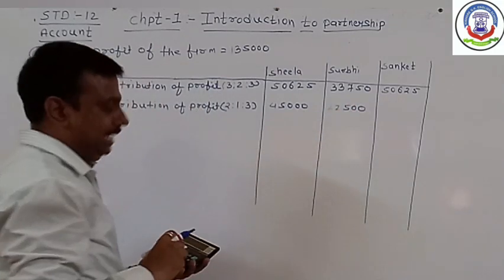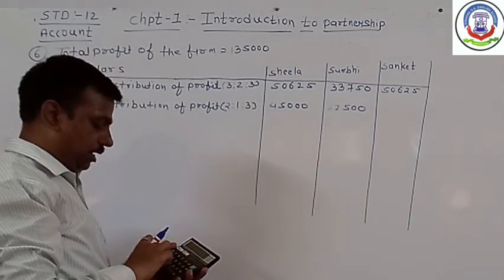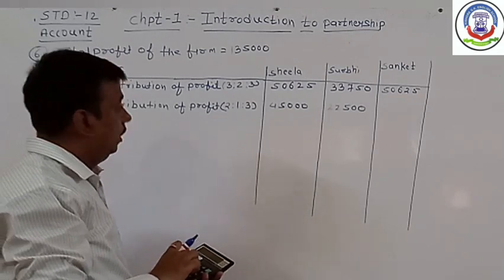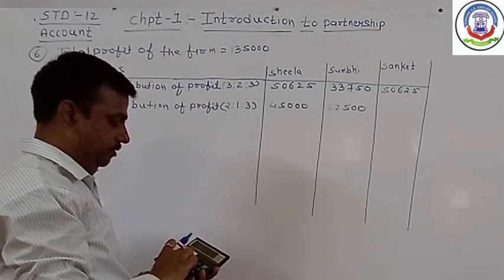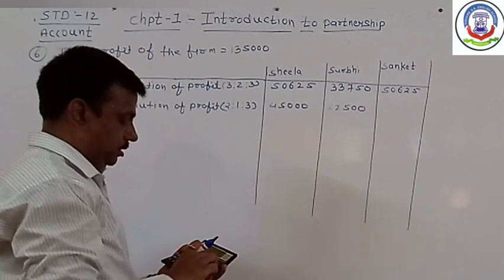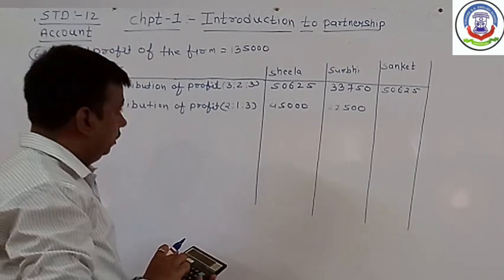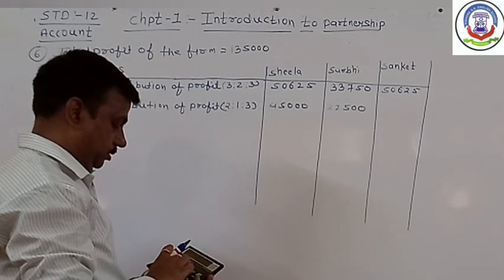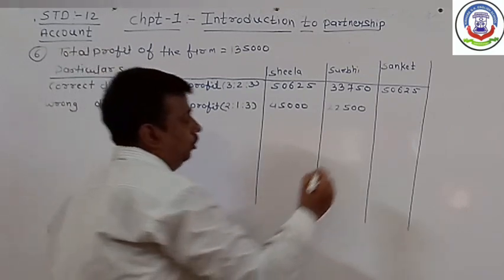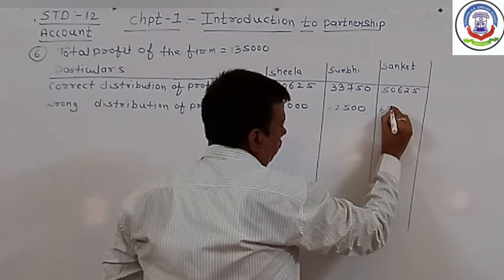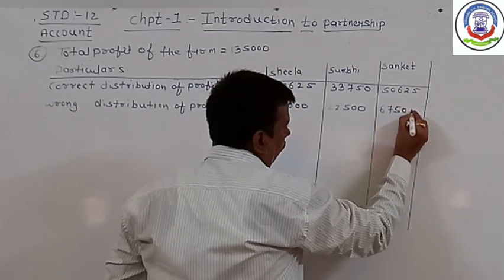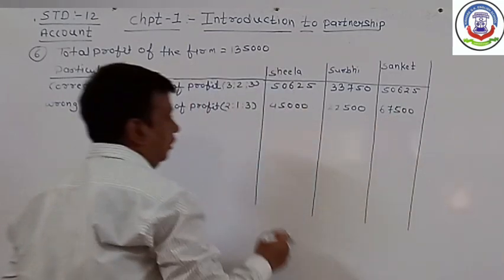For the next partner, 1,35,000 multiplied by 3 and divided by 6 is 67,500 rupees.